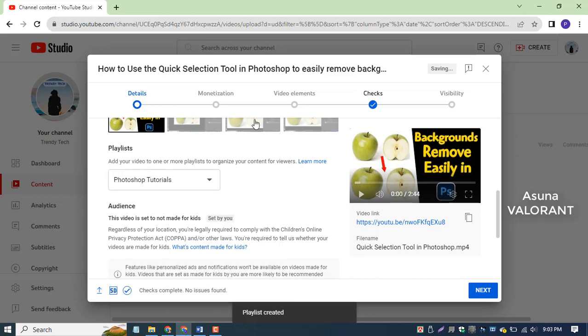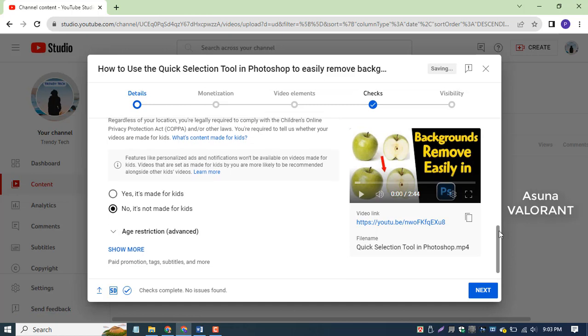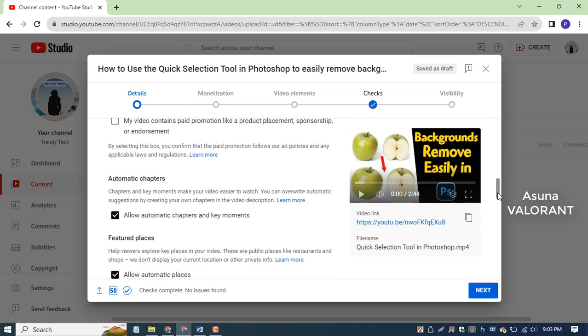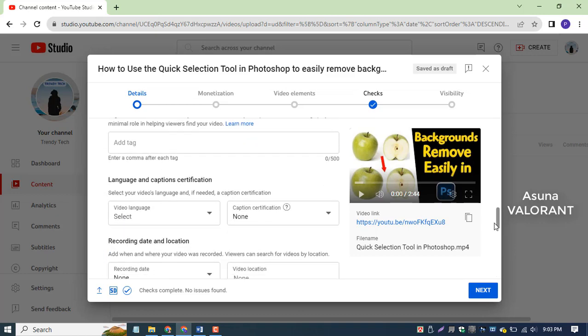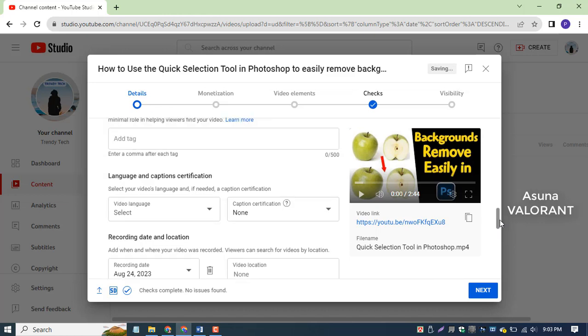Then, read through the remaining checks. There are numerous more checkboxes you may need to tick, such as confirming whether this video is made for children, appropriate for those under 18, and as a paid promotion. You can also assign tags, enable comments, and make likes visible.